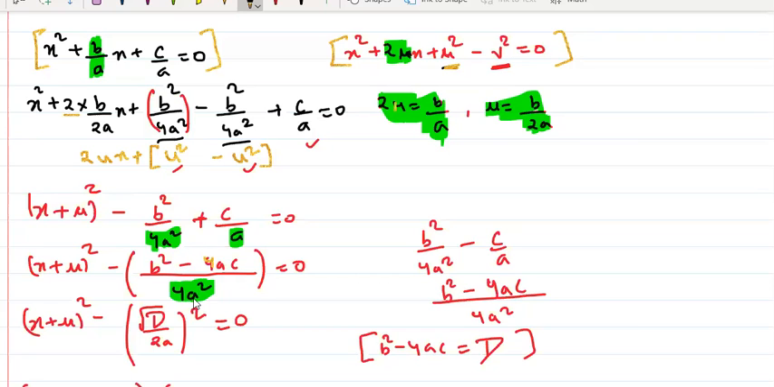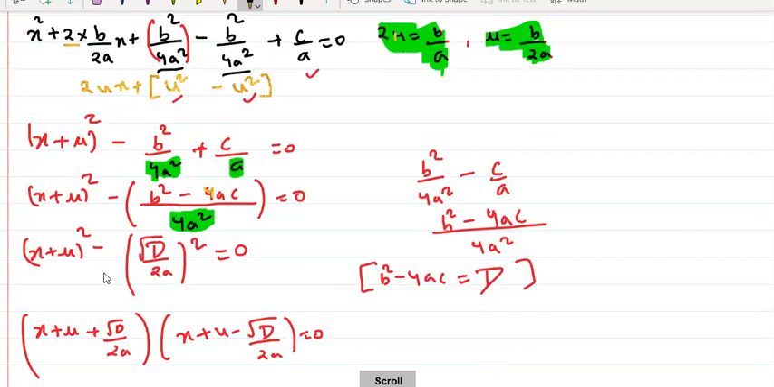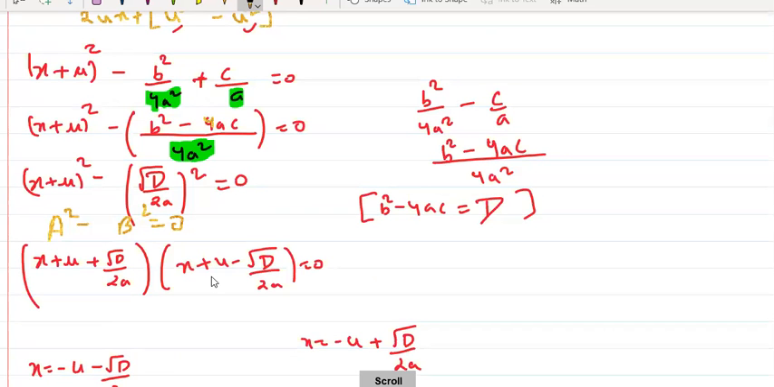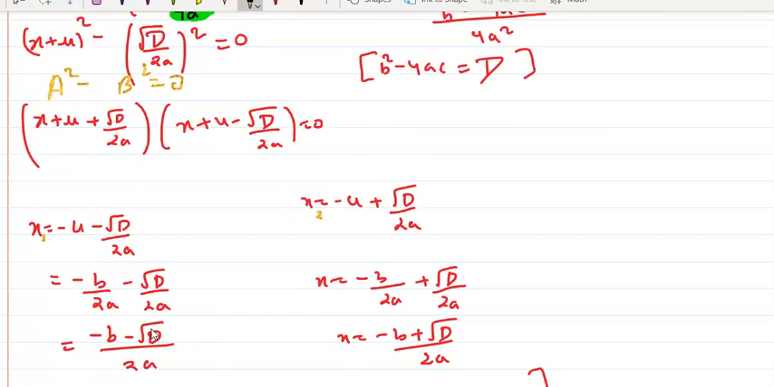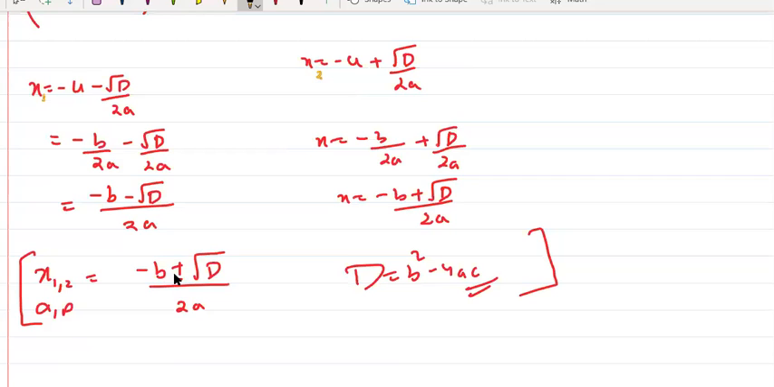Okay. Now this whole term, b square minus 4ac, I'll write it as d. So this I can write as root d by 2a whole square. Now this is again a square minus b square. Capital A square minus capital B square is equal to 0. So I can say a plus b and a minus b. So I'll have two answers. This is x1, this is x2. Got it? So the formula will be minus b plus minus root d by 2a, where d is b square minus 4ac.